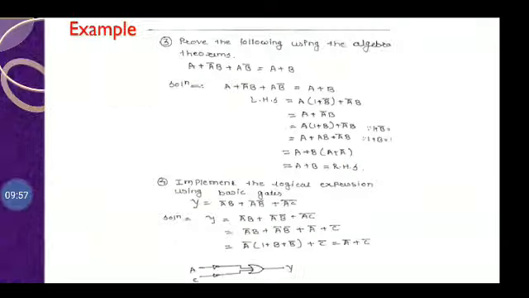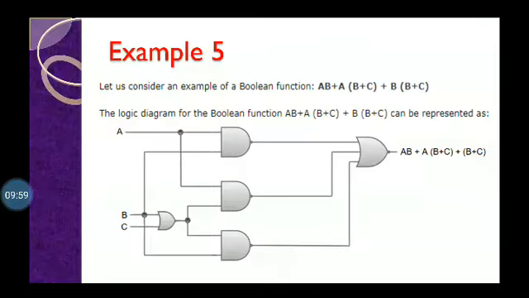Now the next example. Here we have to draw the circuit for AB + A(B + C) + B + C. Now here our terms are A, B, C. Now we take three inputs A, B, C. Now here A is given. Now second is B. This is the second input B. That's why A into B. Now here is A into B.